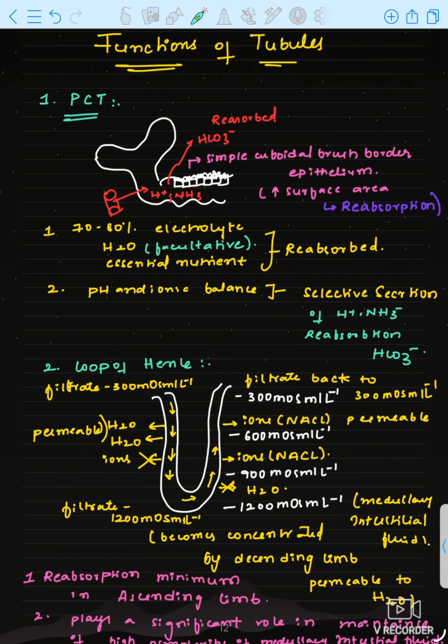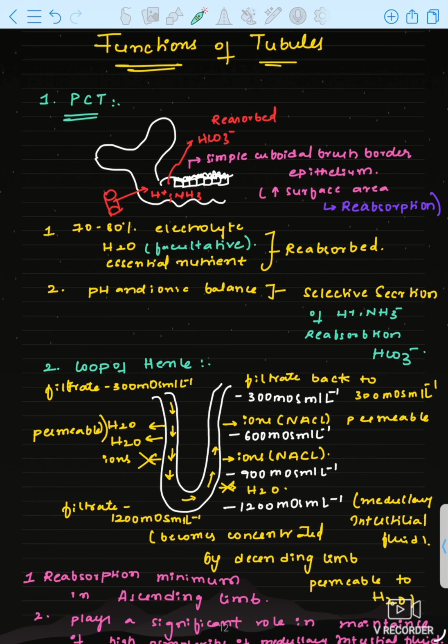What happens in PCT? In PCT, what are the cells? That is simple cuboidal brush border epithelium. Cuboidal cells are present in PCT and they are brush bordered. Why brush bordered? To increase the surface area. Surface area will increase and the reabsorption process will occur more. That is why the cells of the PCT are simple cuboidal brush bordered epithelium.